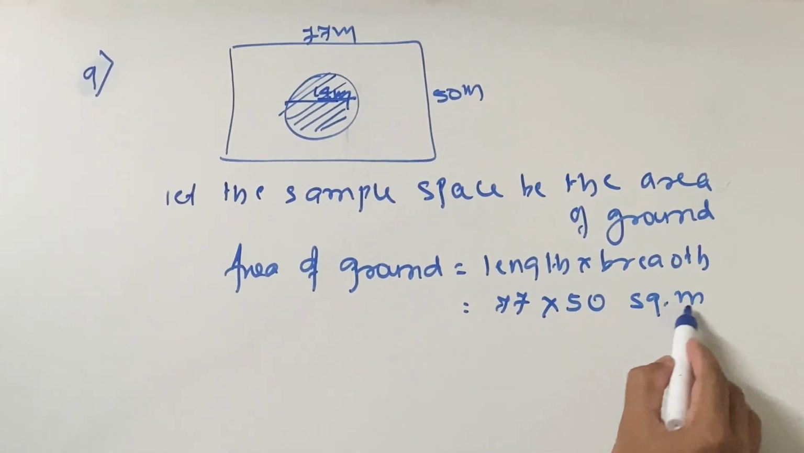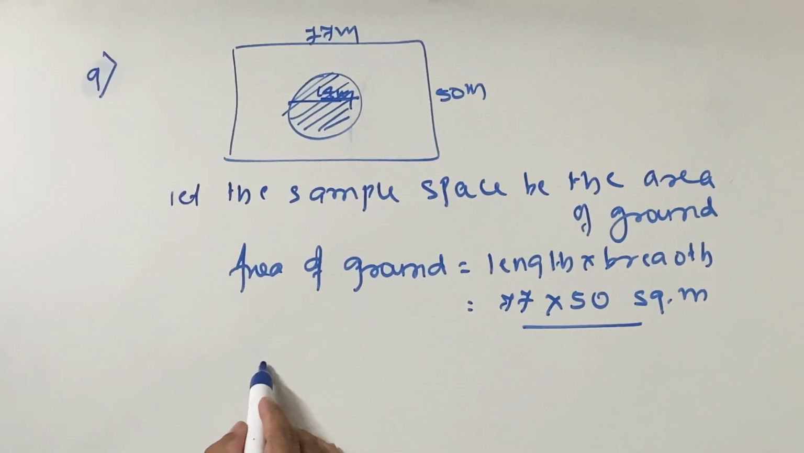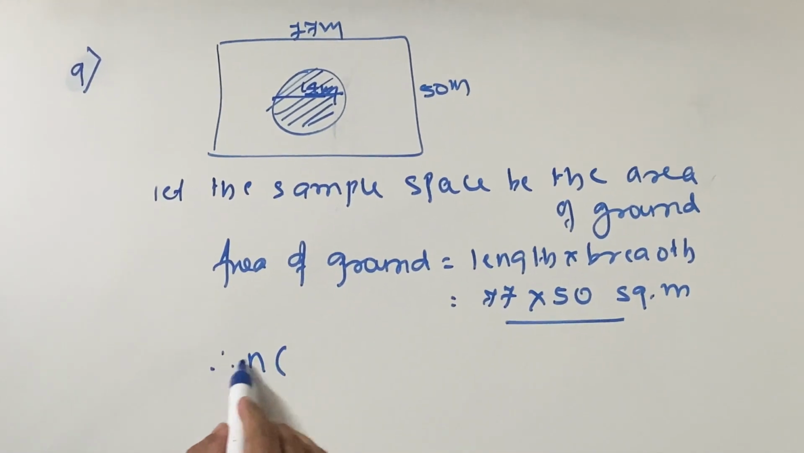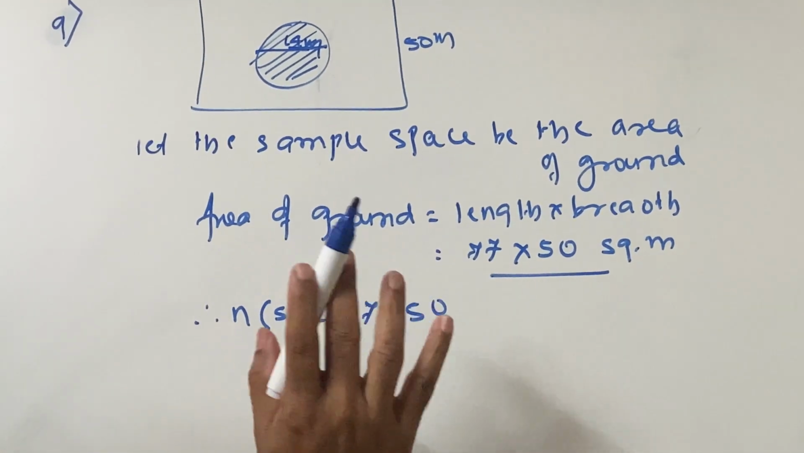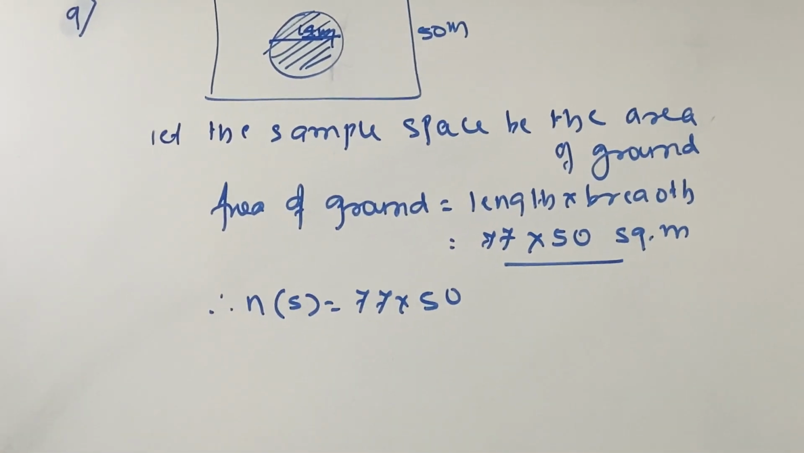Keep it as it is over here. This is square meter. This is your area. And therefore you can write over here, your sample space n of S is equal to 77 into 50. Units नहीं लिखना है यहाँ पे.